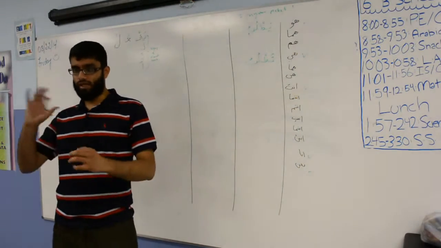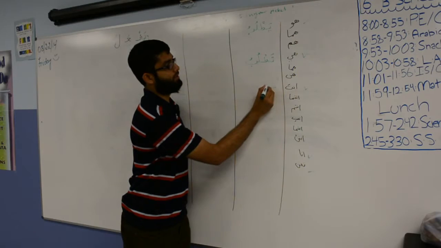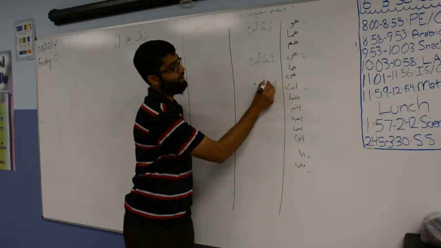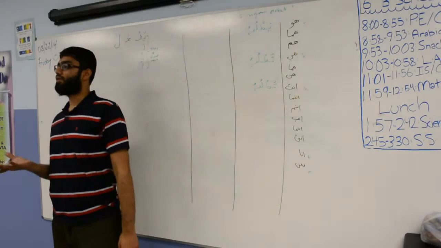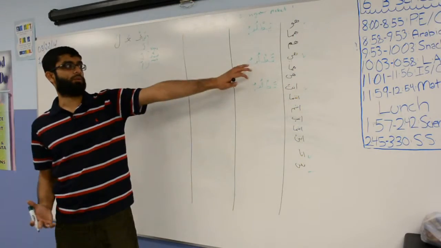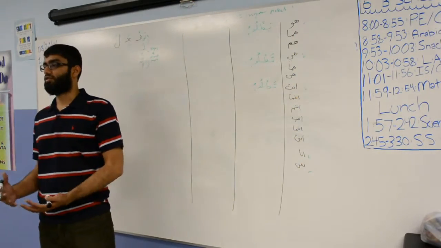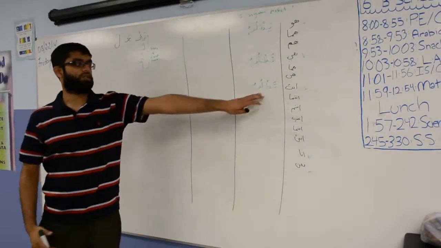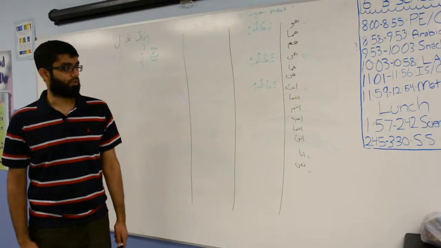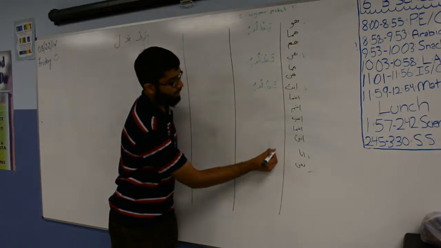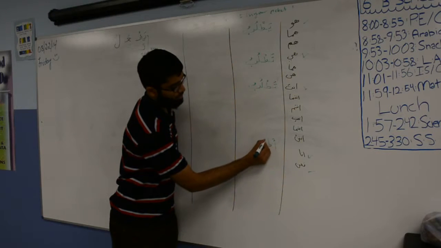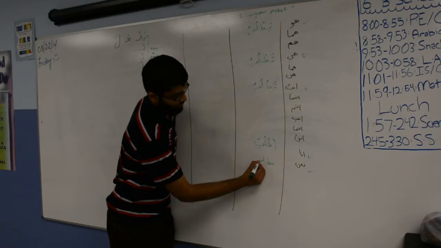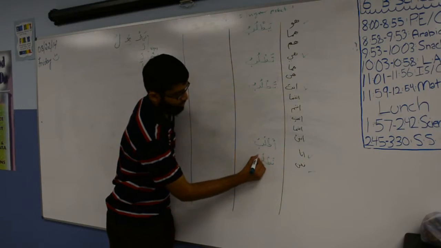But now the head spin is that when you get to anta, it is also tatlubu. They're the exact same conjugations. So how are you going to know, are you talking about you or talking about her? Context, right? If you're talking about a female, it's going to be tatlubu, she is going to seek. If you're talking to someone, it's tatlubu, you are seeking. And then the last 2 are easy. Ana is atlubu, nahnu is natlubu. We all are seeking.